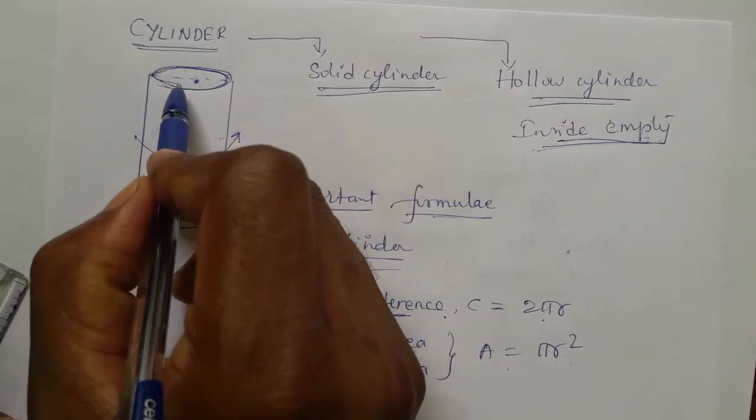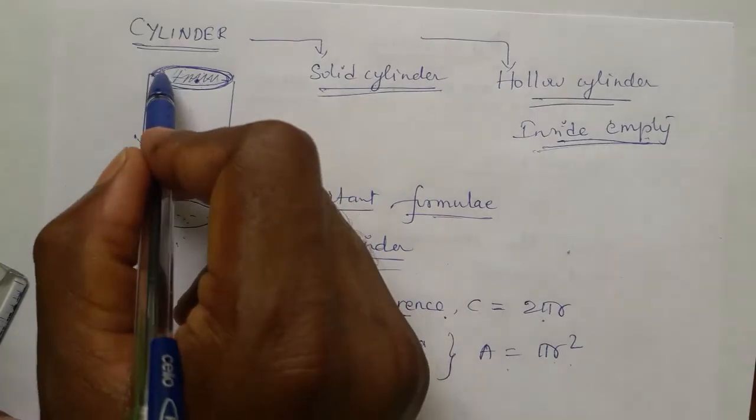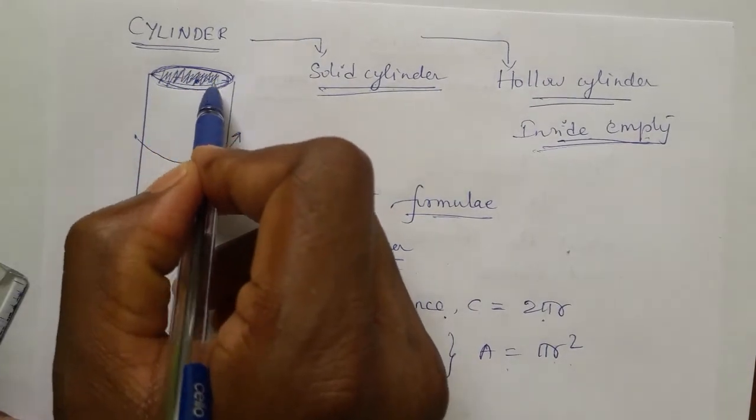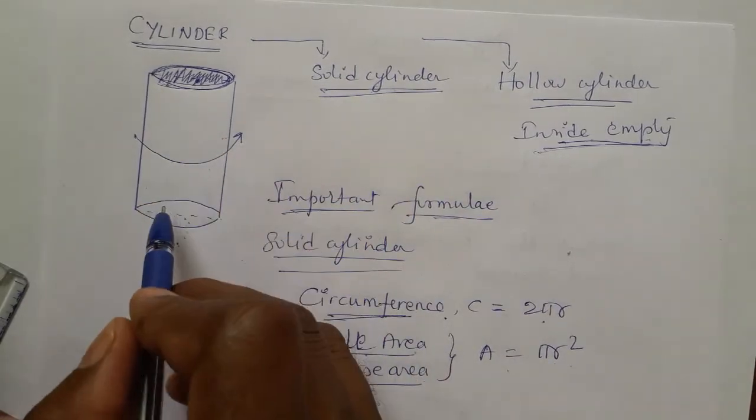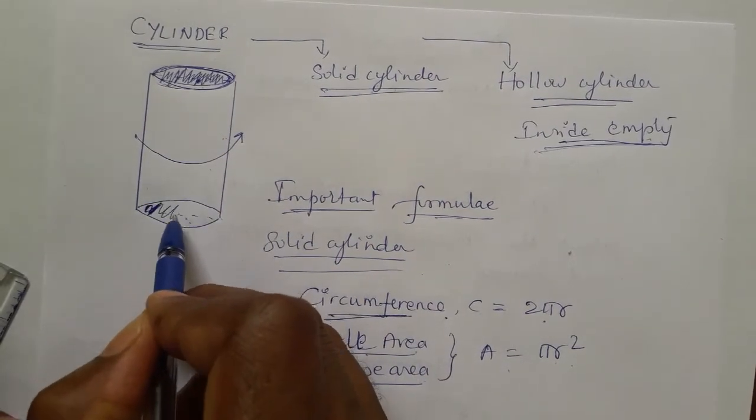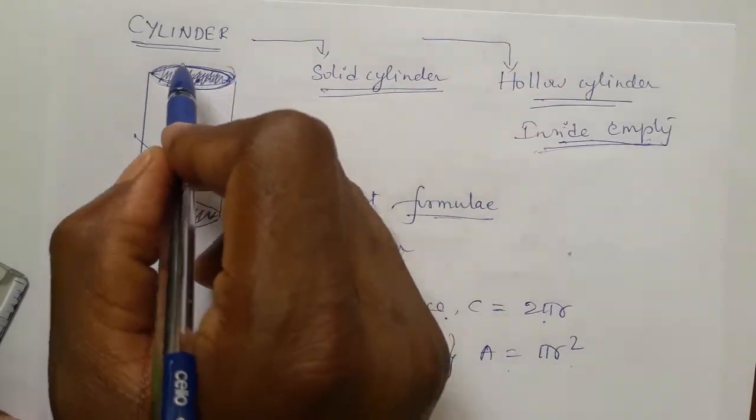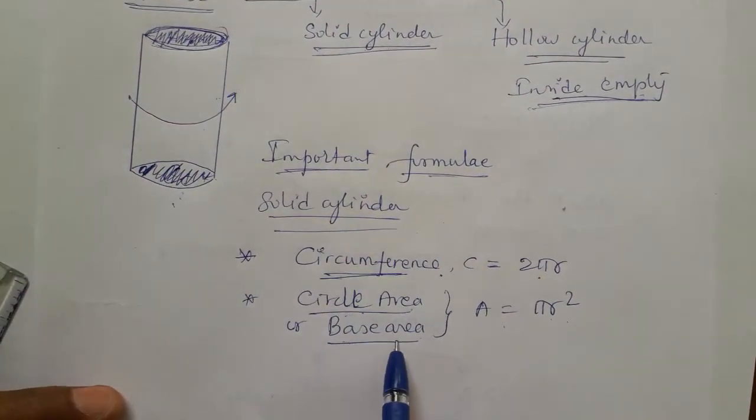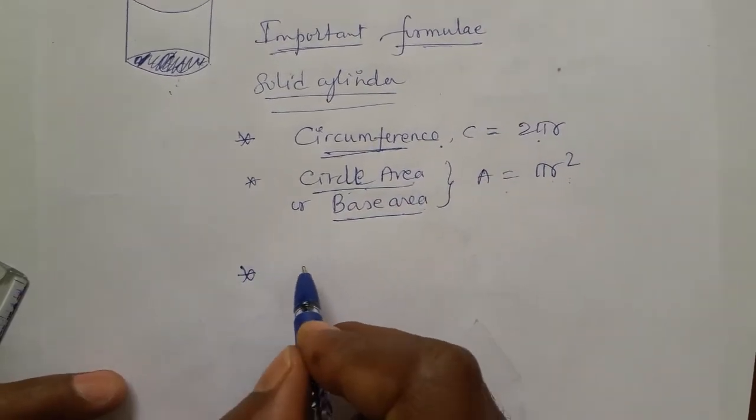And inside this circle, what area is there? This area, not inside the cylinder, I am saying only the area inside the circle. In a solid cylinder, as we know, the inside is completely filled, no? So once it is completely filled, what is the area of this circle? The area of this circle is also called the base area, pi r square. Now we come to the main formula, volume.